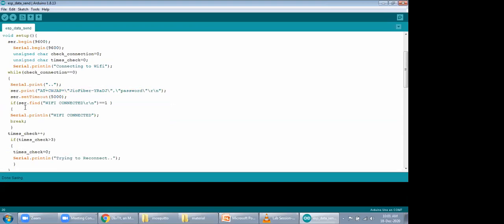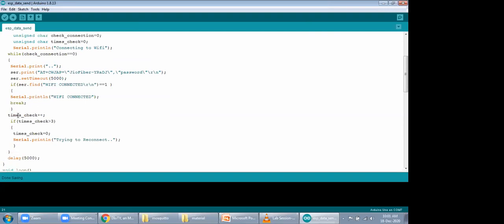So I'm just setting up some timeout duration. For example, in my case, I'm setting up 5 seconds. I just wait for 5 seconds and check if my Wi-Fi is connected or not. If my Wi-Fi is connected, then on the serial port I'm writing Wi-Fi connected. Otherwise, I increase my time check counter and retry 3 times. Okay, so this loop continues to work for 3 times.